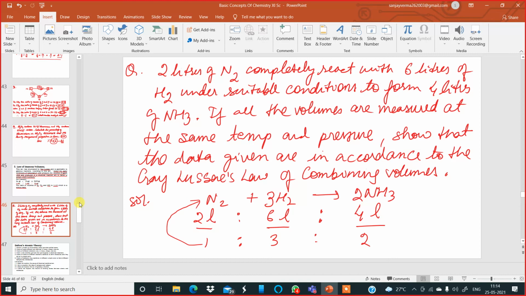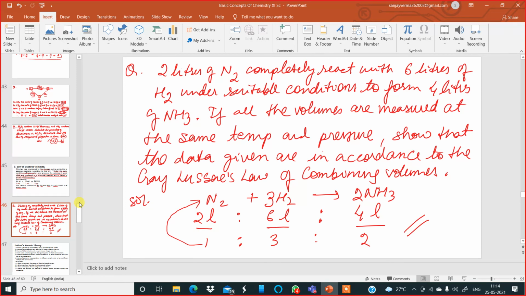So this is what is meant by Gay-Lussac's law of combining volumes, which states that under the same conditions of temperature and pressure, the volumes of gases used and produced are in ratios of simple whole numbers. Equal volumes of all gases contain equal numbers of molecules, that is Avogadro's law. So it is verified over here. The Gay-Lussac's law of combining volumes is verified.